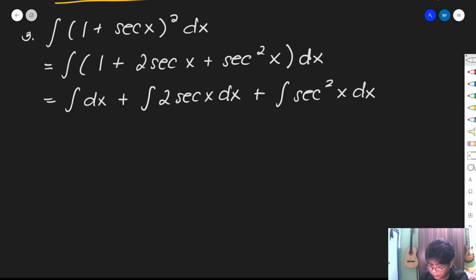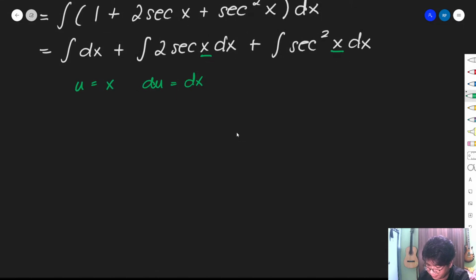Okay? So, kung mapapansin natin, no, meron tayong internal function na x, no? And sabihin natin, kunwari, let's say that u is equal to x, no? Therefore, du is equal to dx. No? So, substitute lang natin siya, no? Ayan, sorry.